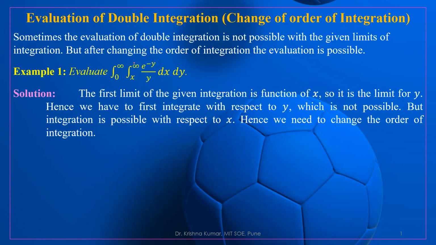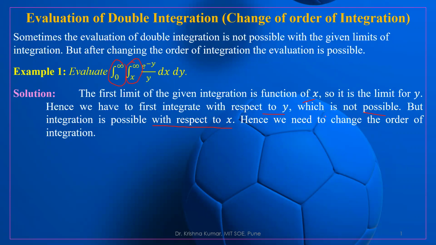What it means is that the limit for y should be converted to the limit for x, and then we will try to evaluate it. The first limit of the given integration is a function of x, so it is the limit for y, hence we have to first integrate with respect to y, which is not possible, but integration is possible with respect to x, hence we need to change the order of integration.